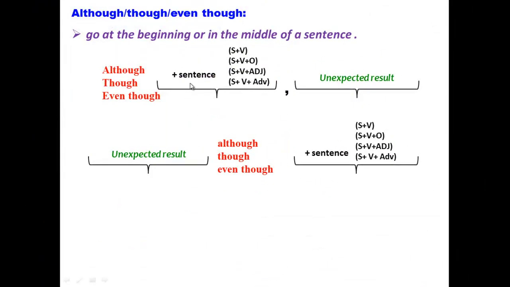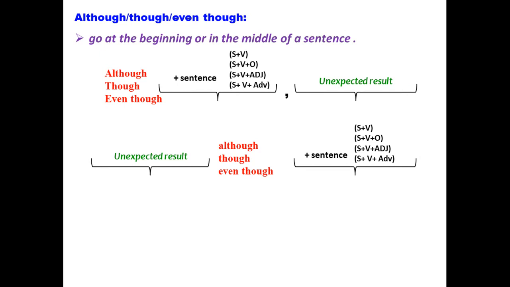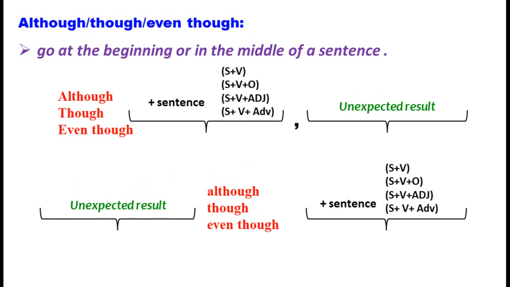Now let's look at the usage of "although," "though," and "even though." As you see, these linking words of concession can go at the beginning or in the middle of a sentence. When "although," "though," "even though" introduces a sentence, a comma is put to separate the first clause from the second clause, and the unexpected result or the contradictory clause must go in the second clause.